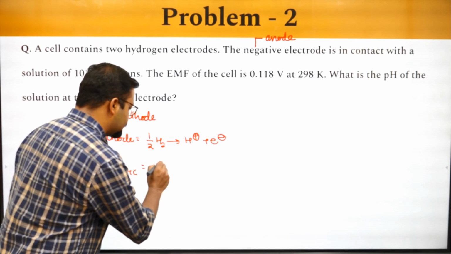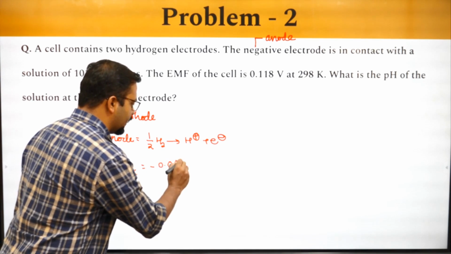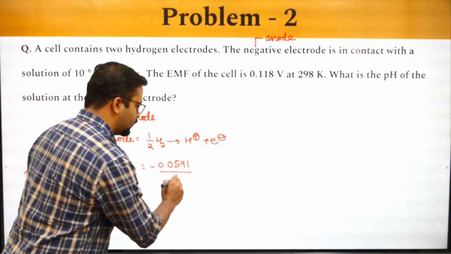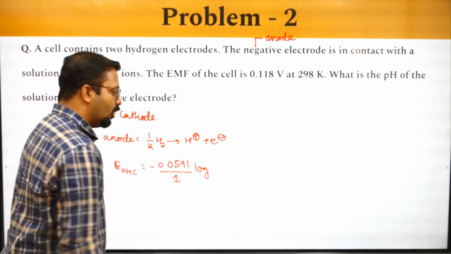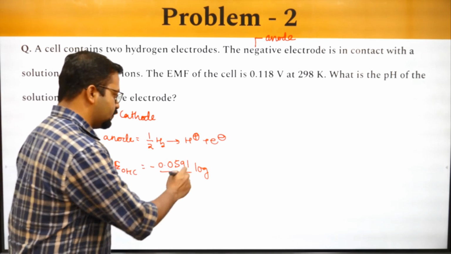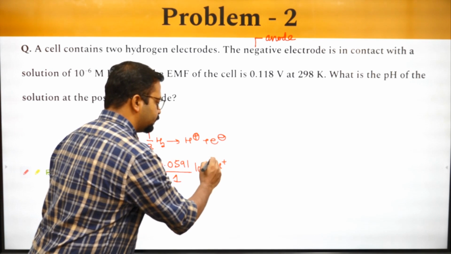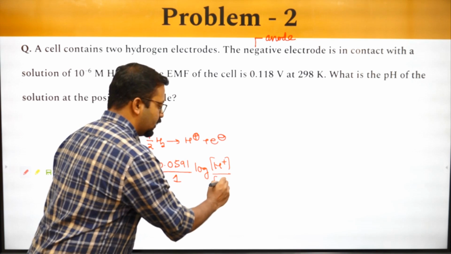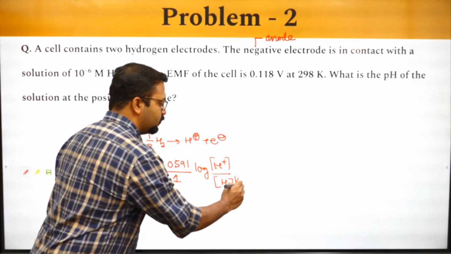So I can take it as minus 0.0591 by 1 log of H plus ion concentration by hydrogen to the power 1 by 2.